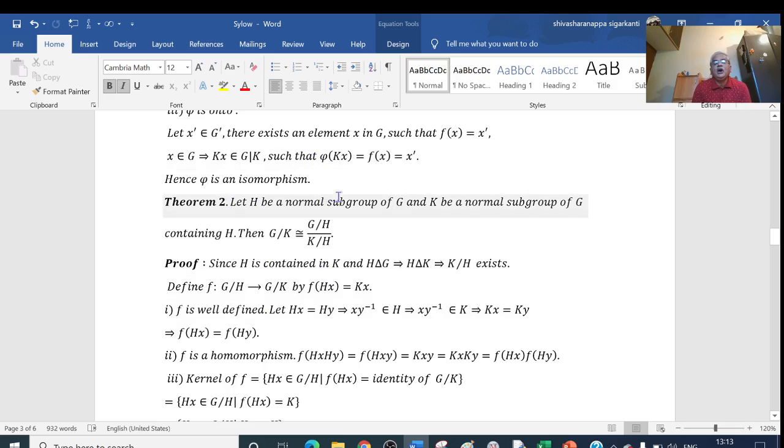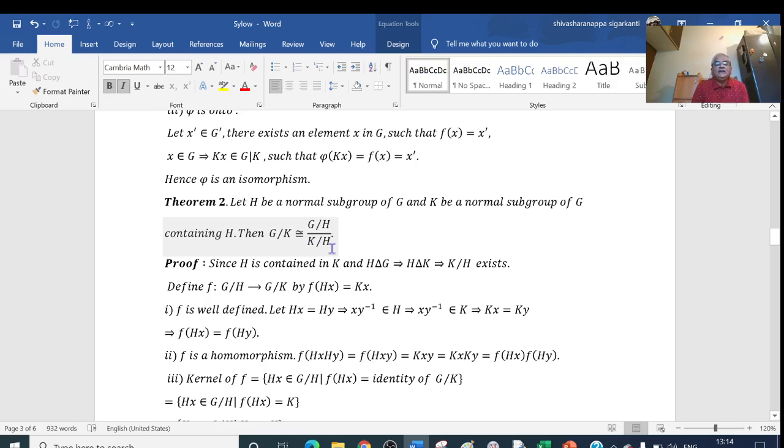Let H be a normal subgroup of G and K be a normal subgroup of G containing H. So here H is a subset of K, that is, H is contained in K. H and K are normal subgroups of G, H is contained in K. Then we have to prove that G by K is isomorphic to G by H over K by H.